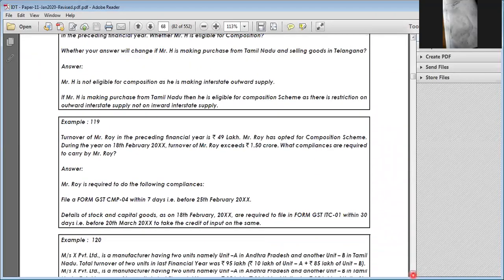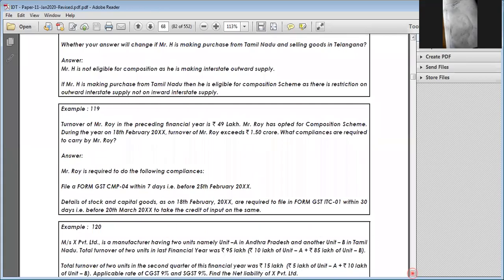Next, the turnover of Mr. Roy in the preceding financial year is 49 lakhs. Mr. Roy opted for the composition scheme on 18th February. Where turnover exceeds 1.5 crores now, within 7 days he has to apply. That is, from the 18th, within 7 days, by the 25th, he has to convert from the composition scheme to the regular scheme, and he has to go ahead with the regular scheme with effect from such date onwards.